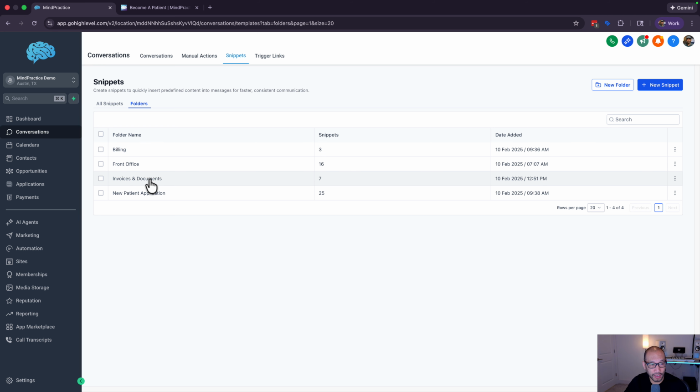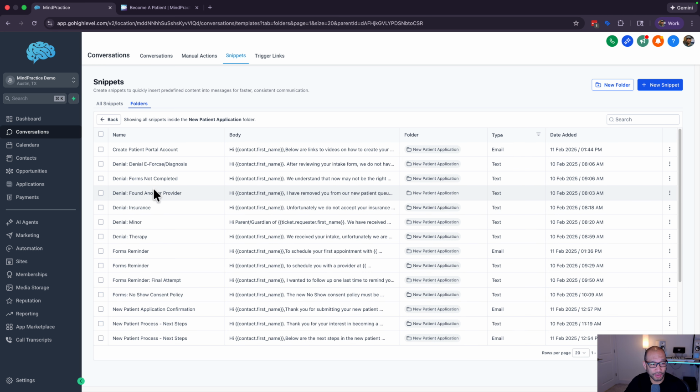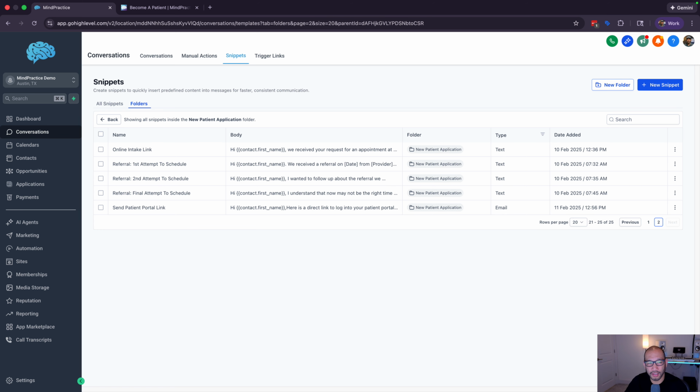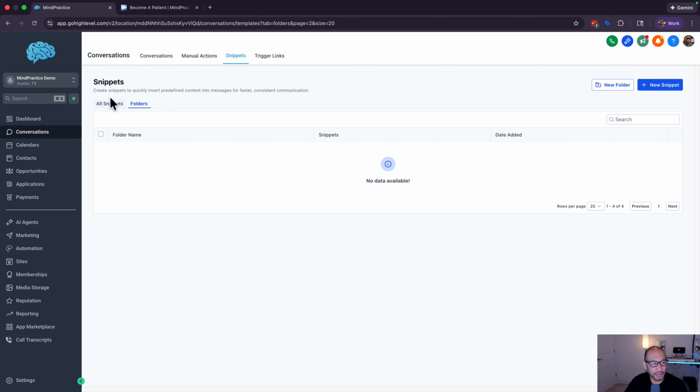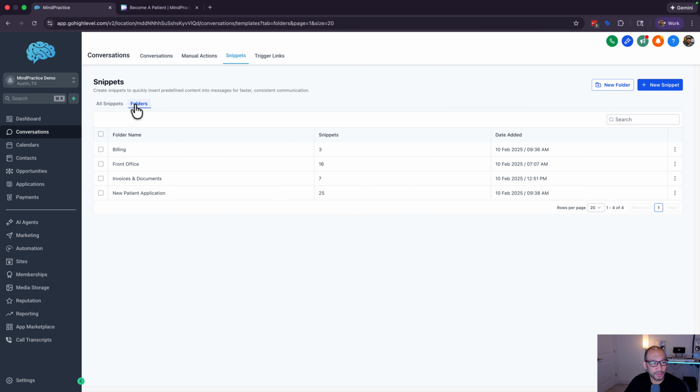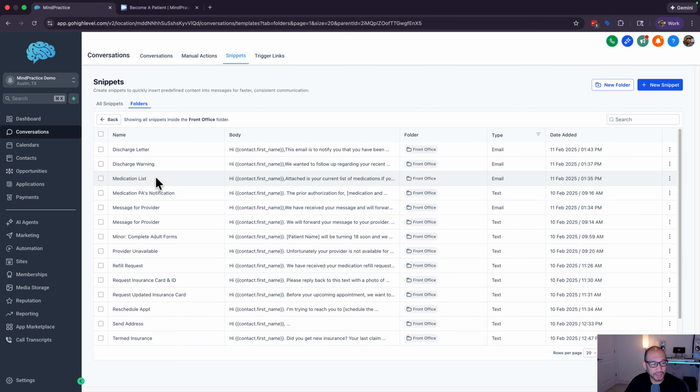So we have billing, front office, new patient application. In the new patient application, it's a little bit more thorough because that's where a lot of the communication takes place. And then going back over here, you go into front office. These are typical things: discharge letter, refill request, reschedule appointment, send address. So it's just to make things a lot faster and easier. If you're using another communication platform, most likely you have templates or snippets, whatever you want to call it. If not, you definitely should be using them.